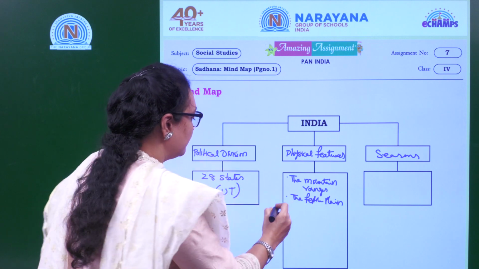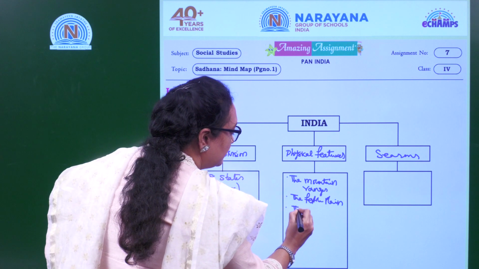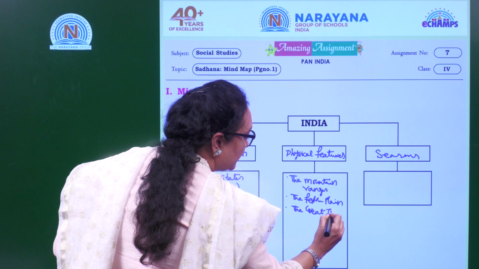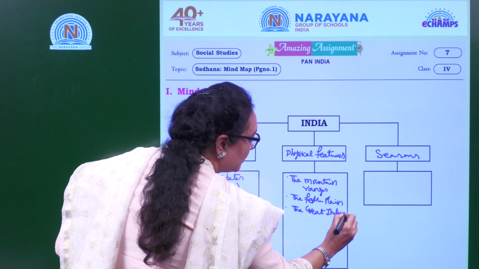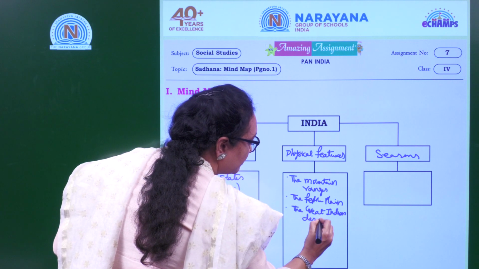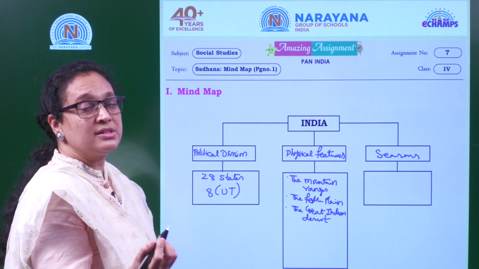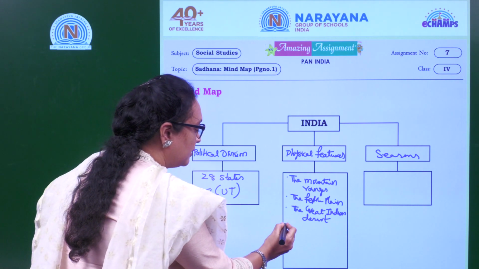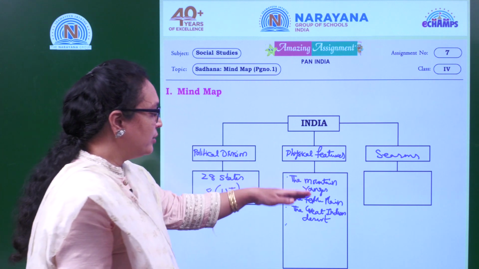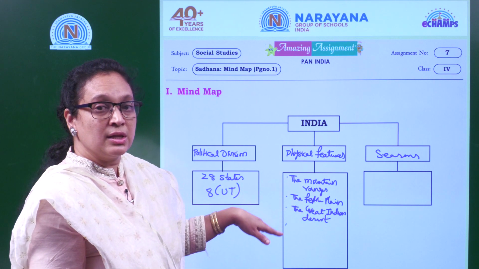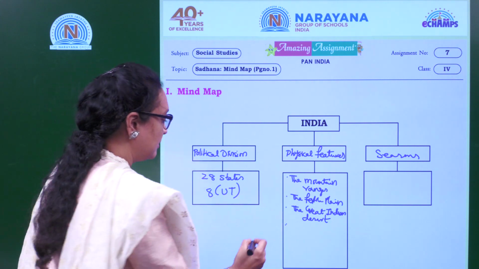Then comes the Great Indian Desert. What is in the Great Indian Desert? It's the Thar Desert, right? Where is the Thar Desert? It is in Rajasthan. Next is the mountain ranges, the fertile plains, the Great Indian Desert, and the 4th one is the coastal plains and island.